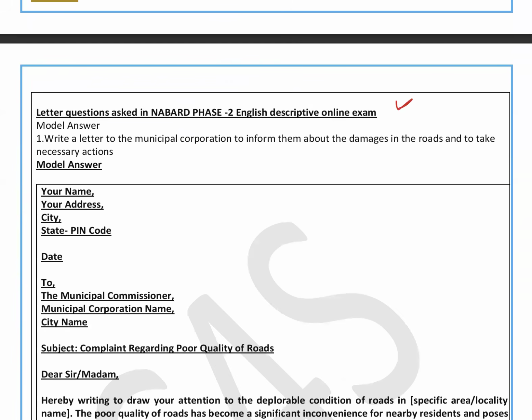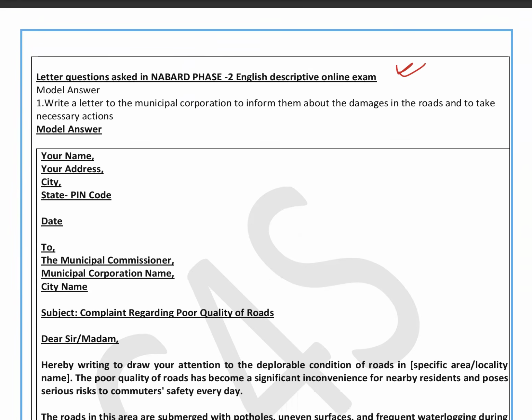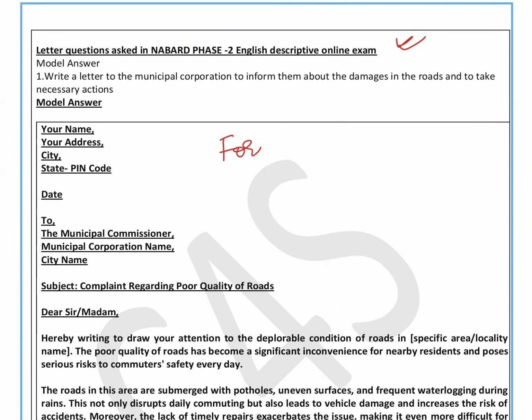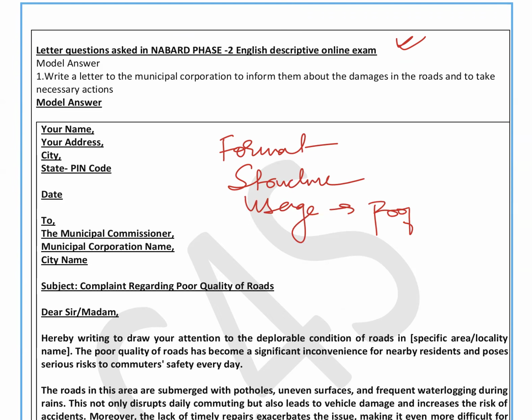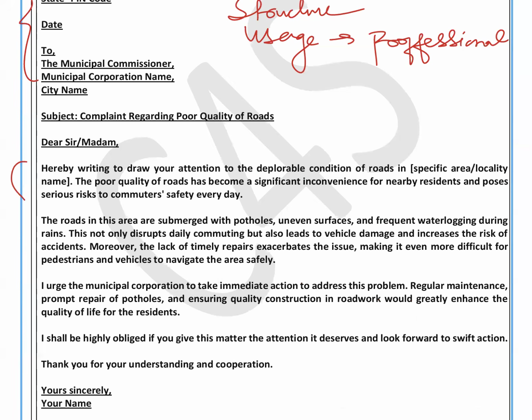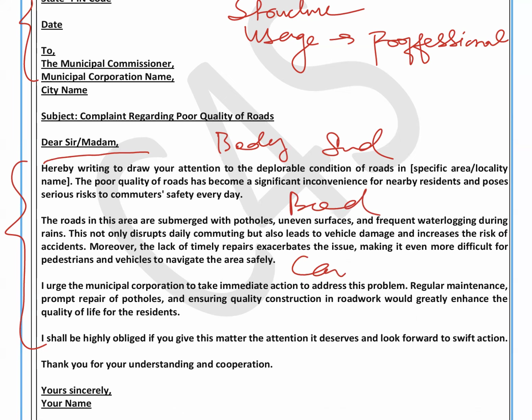Now coming to the letter. Always remember that the format and structure are very, very important for your exam. Until and unless you have a good format, you will not get good marks. So format plus structure plus usage, that is, professional usage of words. Professional usage of words is very important. Format means this portion. Structure means the overall structure of your body, how you take the intro part, the body part and the conclusion part. And the usage of words, the professional usage.